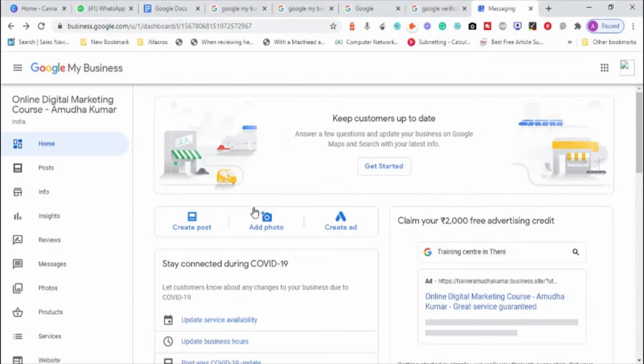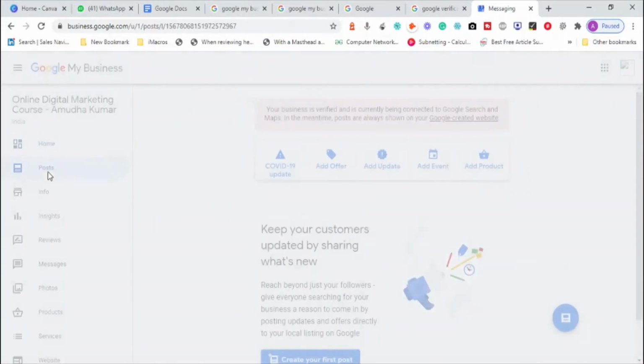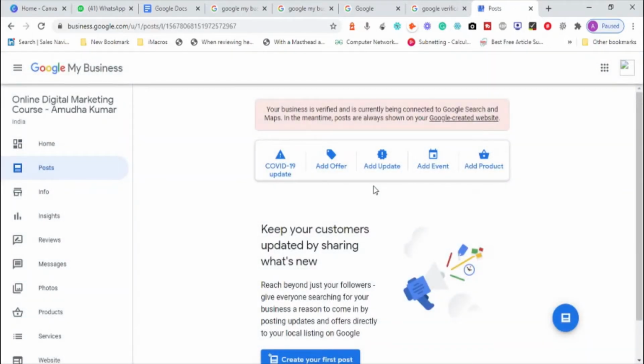Yes. Okay, we can create posts by clicking on this create post option here, the add a photo option here, or the create advertisement option here. What I can see, I can go to the post section. Under the posts, posts are always shown on your Google created website.